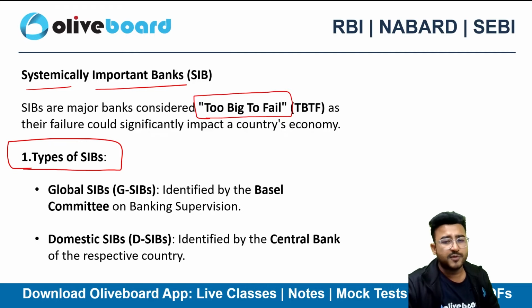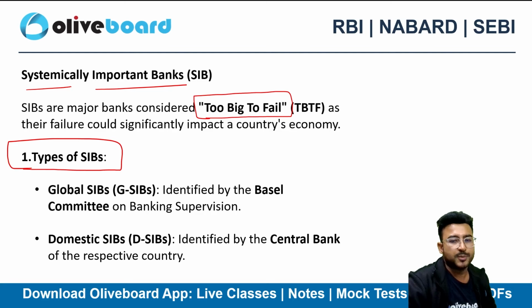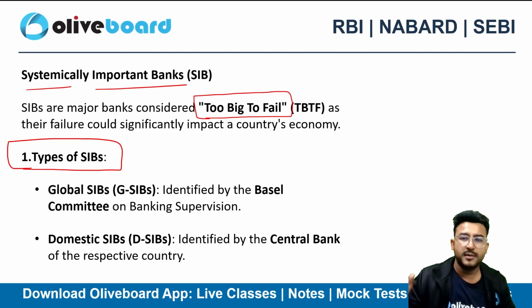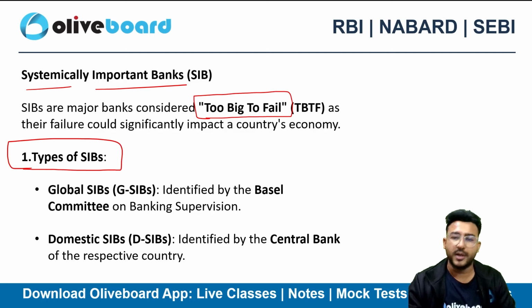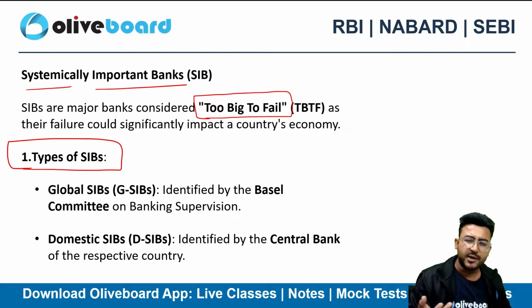So in terms of global ranking, we do have global SIBs. Now that is identified by the Basel Committee on Banking Supervision, right? So the Basel Committee will tell which banks are global systemically important banks. And if I talk about the D-SIBs, domestic SIBs, those will be identified by the central bank of the respective country.